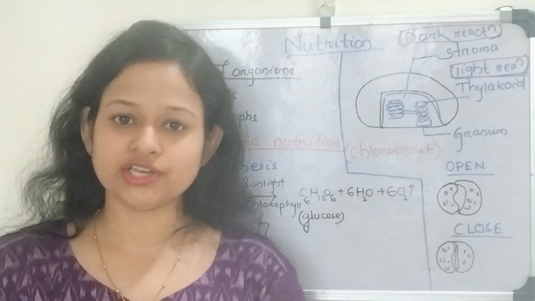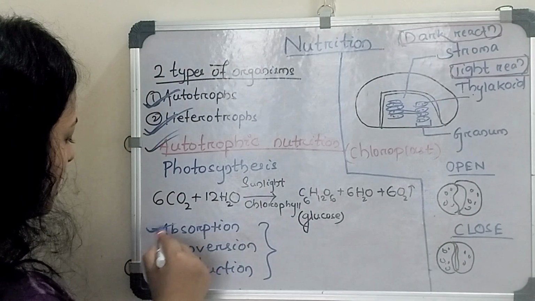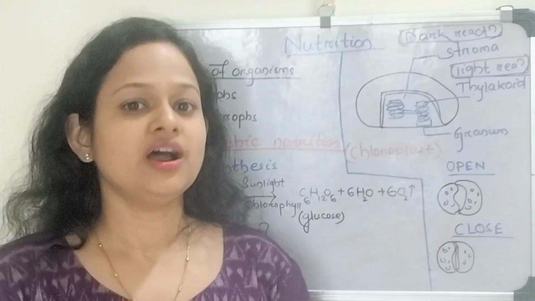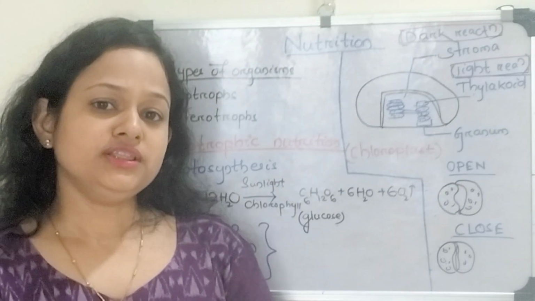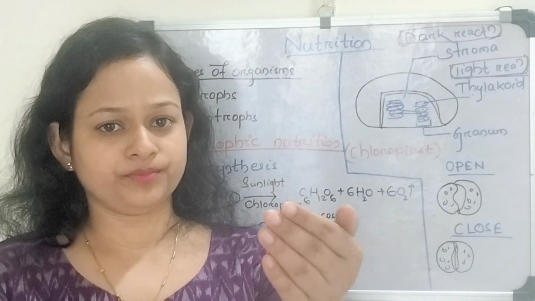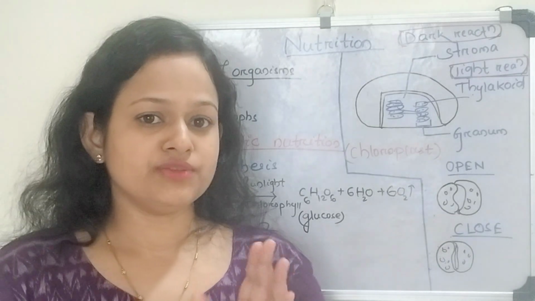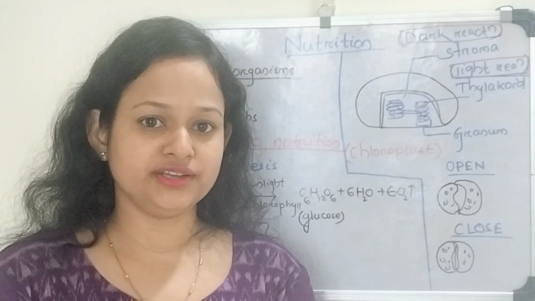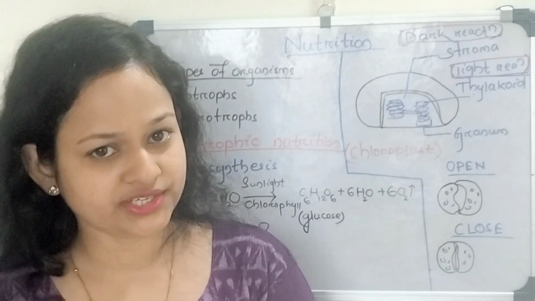Next come to the important events that occur in the process of photosynthesis. There are three types of events that occur in photosynthesis. They are absorption, conversion and reduction. In the absorption process, the chlorophyll absorbs the sunlight from the sun, and in the conversion process, the light energy is converted into chemical energy, and in the reduction process, the carbon dioxide is reduced to carbohydrate.